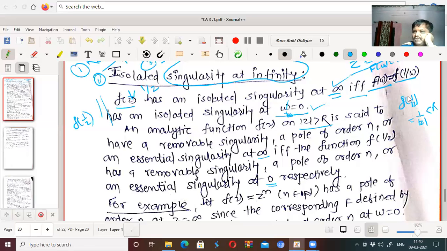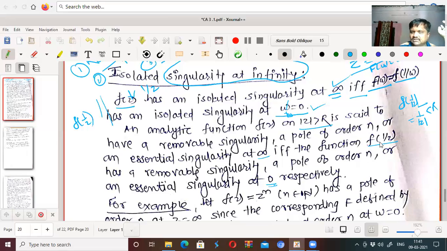If f of 1 by z has an isolated singularity at z equal to 0, then f of z has an isolated singularity at z equal to infinity. Similarly, if f of 1 by z has a removable singularity at 0, then f of z has a removable singularity at infinity.